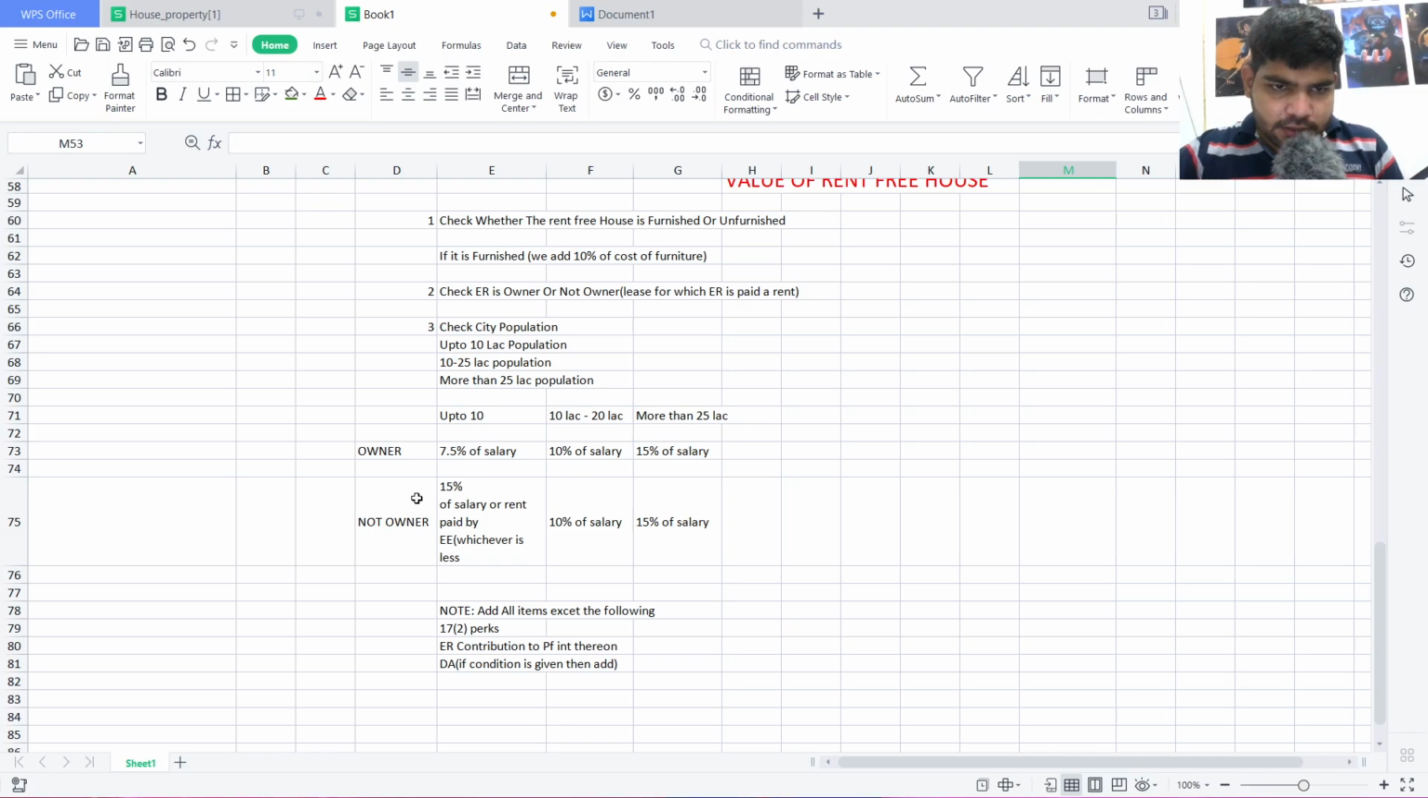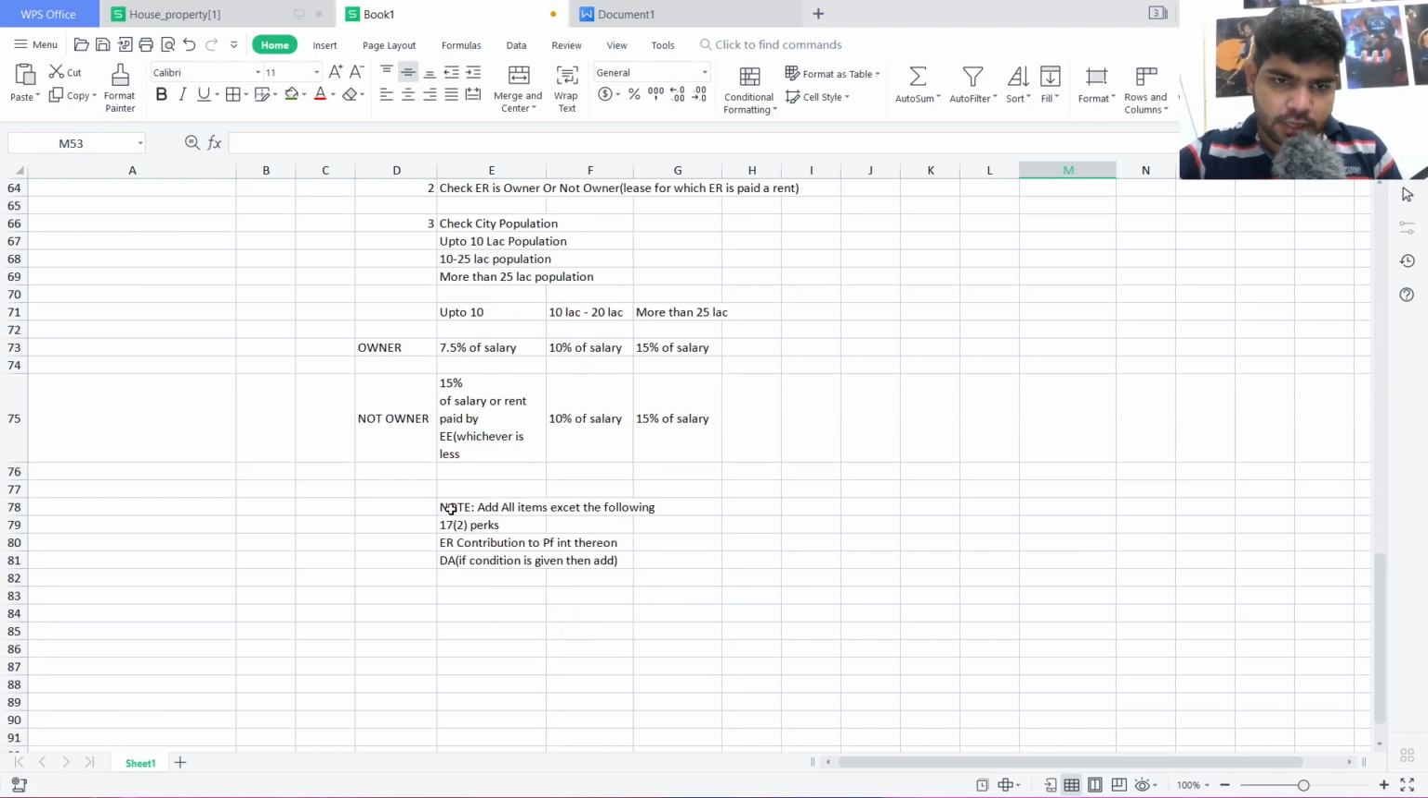Similarly, if the employer is not the owner and the population is up to 10 lakh, we take 15% of the salary or the rent paid by the employer, whichever is less. Secondly, for 10 to 25 lakh for not owner, we take 10% of the salary, which is the same as for the owner. And thirdly, for more than 25 lakh for not owner, we charge 15% of the salary.